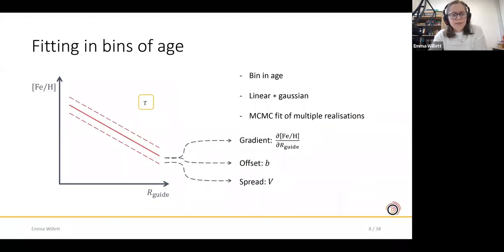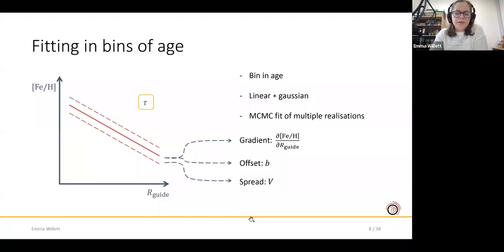The first thing we do with this data is fit it in bins of age. The model we assume is not a narrow straight line, but is actually a linear relationship convolved with a Gaussian. And what that means is that physically, we're not saying stars must be formed in the galaxy on a very narrow line, but they can be formed with some Gaussian spread around this relationship, which can come from differences in star formation history or gas mixing in the interstellar medium. So that gives us 3 fit parameters. So we have a gradient, an offset, and a spread around the line.